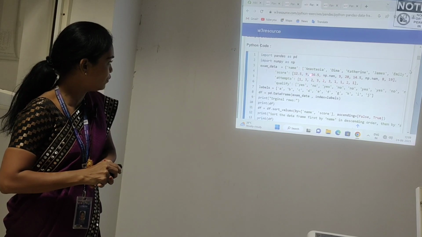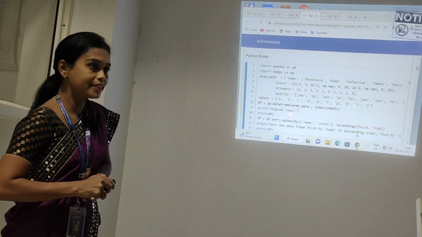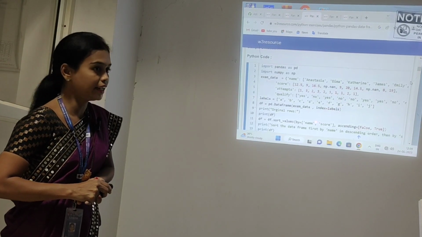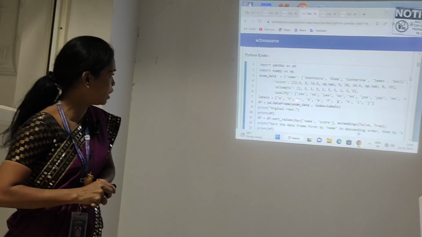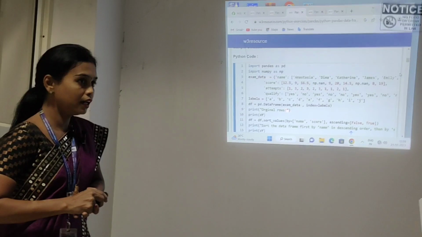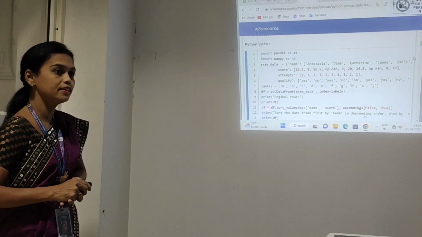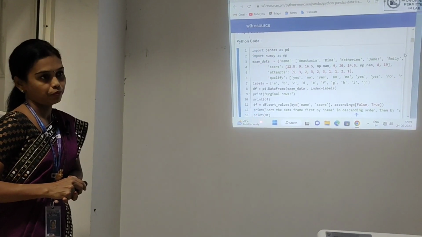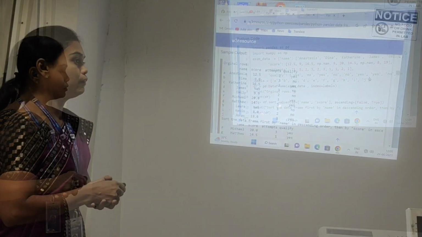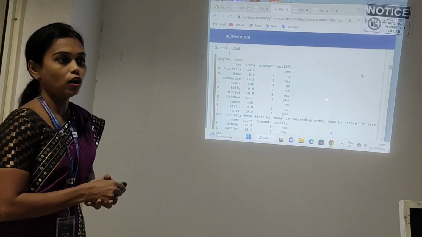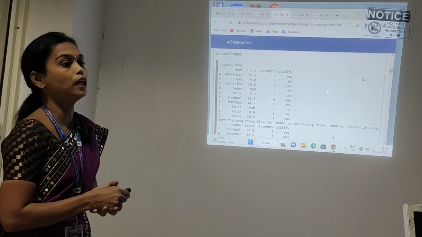See, it will automatically feed the input through exam_data along with the index value. Understand? Index equal to labels means it will automatically take the index values from the labels. After creating the table, I will print the table. Print df means it will automatically print the table. Whatever you feed the input as a dictionary.